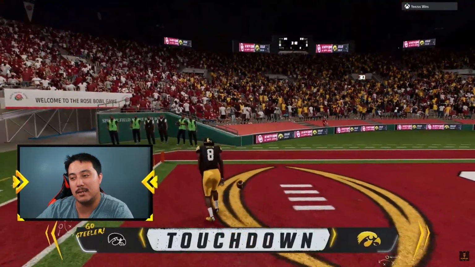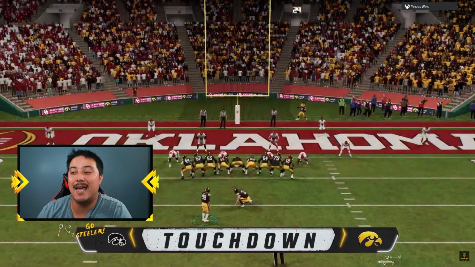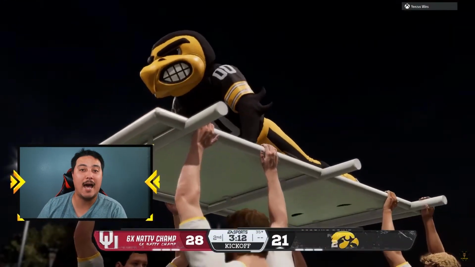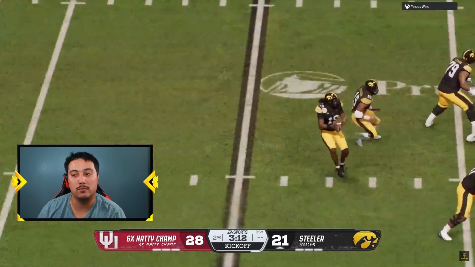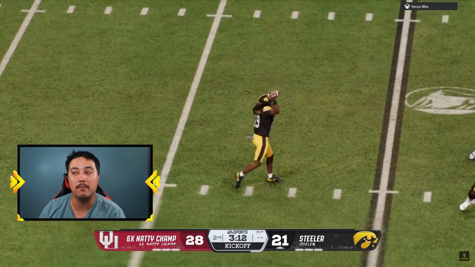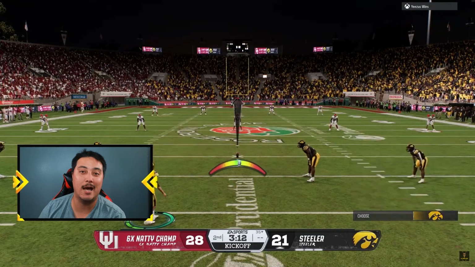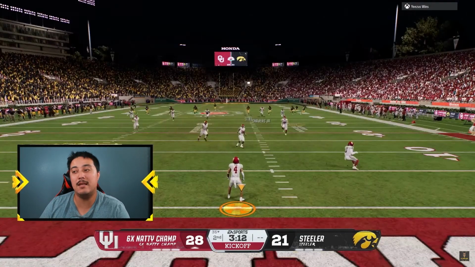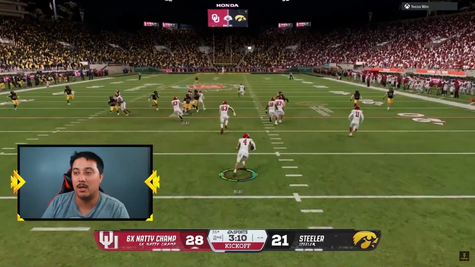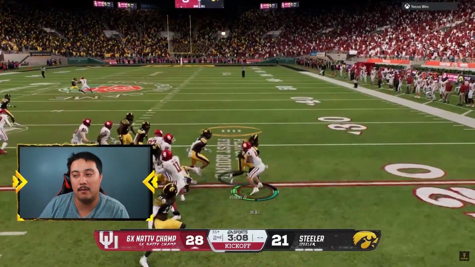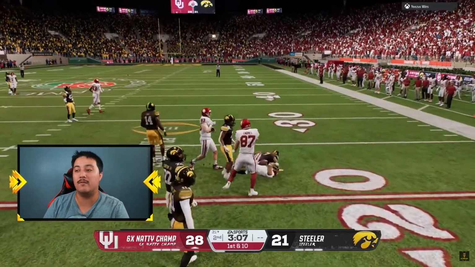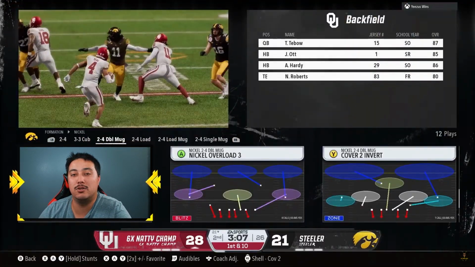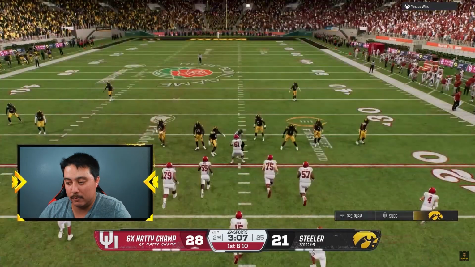We pulled him the other day, and just like that, we're back into the game in the blink of an eye. So yeah, if you're a defensive aficionado, this is not the game for you. Literally, this entire football game is not for you. College Football 26. You will not find a shred of consistent defense in this game, at least at this point. Who knows, maybe a couple weeks down the line, month down the line, there might be. But at the time of this recording in late July, absolutely no shred of defense unless you get pretty lucky. We're back into the game here.